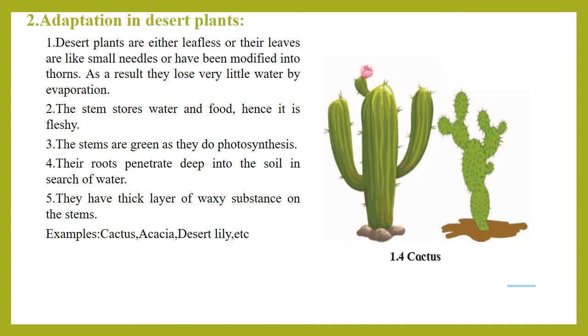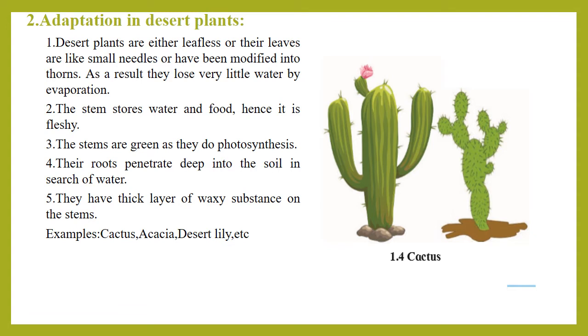The fourth point is their roots penetrate deep into the soil in search of water, because as we know, due to scarcity of water, they have to keep on searching for water. So in search of water, the roots penetrate deep into the soil. The fifth point is they have a thick layer of waxy substance on stems. Why is it so? Because the sunlight should not affect their body. So due to that, they secrete a waxy layer.